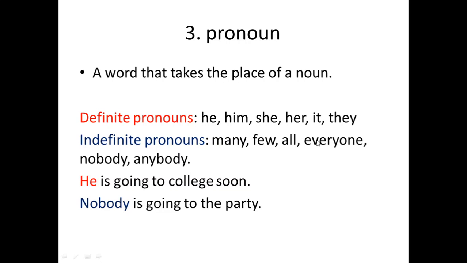So if you see any of these in a given sentence, you have the third type of parts of speech, which is pronoun. So here's an example. He is going to college soon. You have the pronoun, which is in place of a noun, the noun of a person: Jack, Sally, Han, anybody. And the second one is about the indefinite pronouns. We used nobody. Nobody is going to the party. So therefore, you have an indefinite pronoun, right?